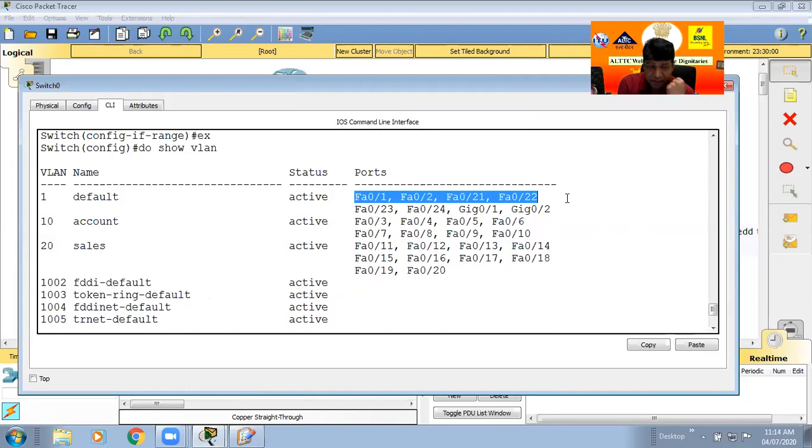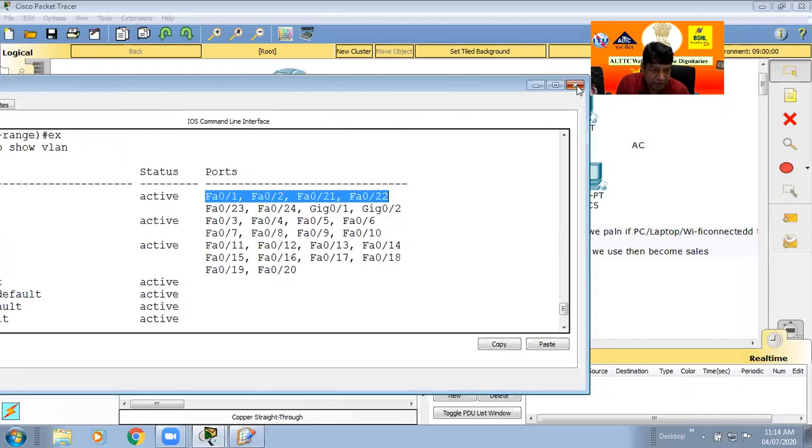So if anybody has an account, definitely he connects a computer, mobile, Wi-Fi, and gets account access. But it depends completely on the local arrangement, and in our LAN we just make a sub LAN also. Sub LAN means VLAN, virtual LAN. So hopefully this is already done by all of you.